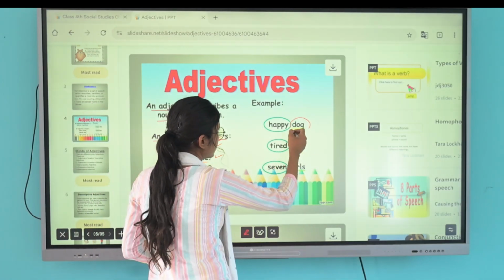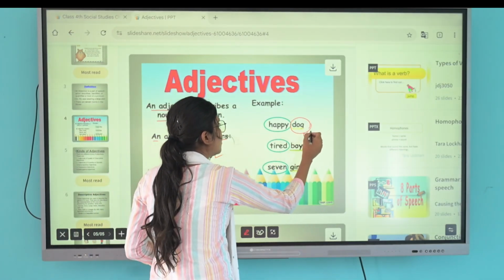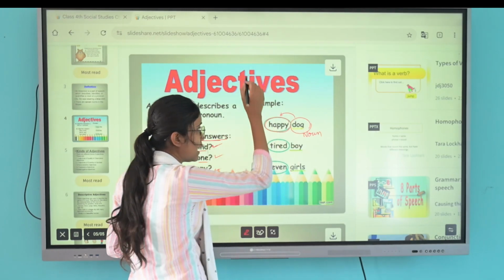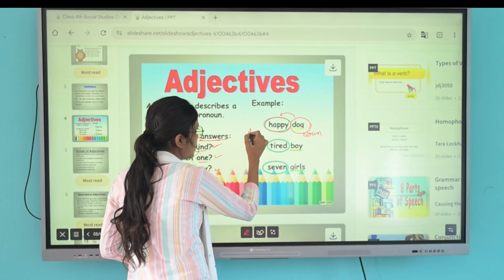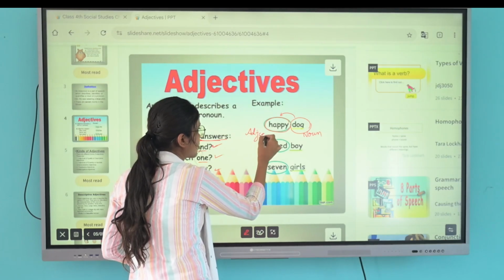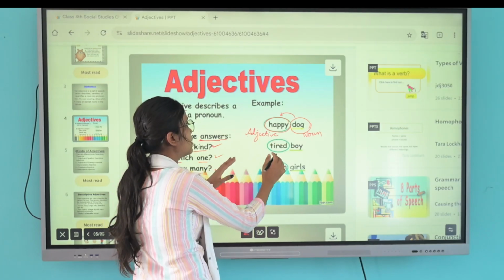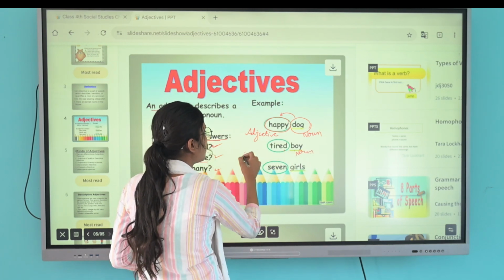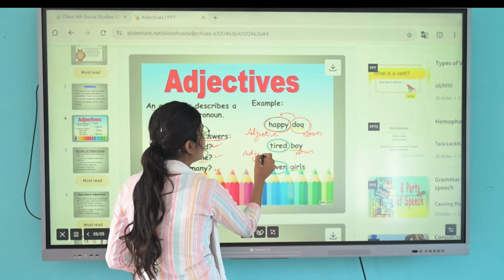So dog. Dog is a noun, so we placed happy before the dog. Happy is what? Happy is adjective. Tired boy, boy is noun, and in tired boy, tired is adjective.